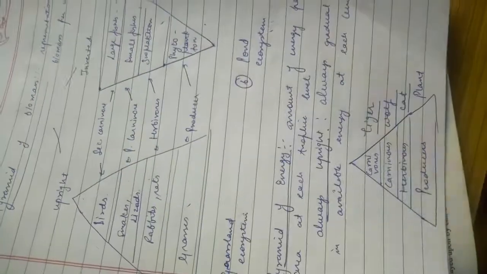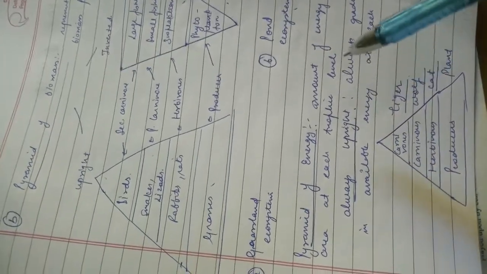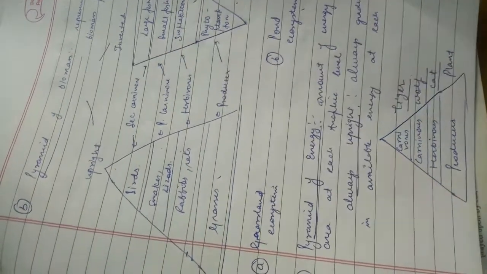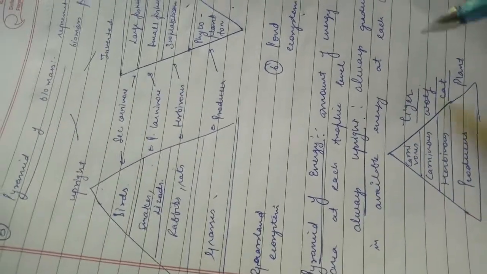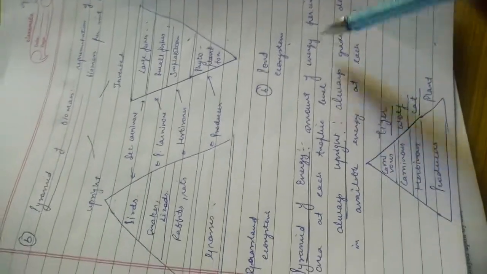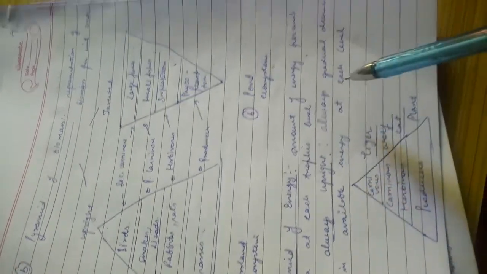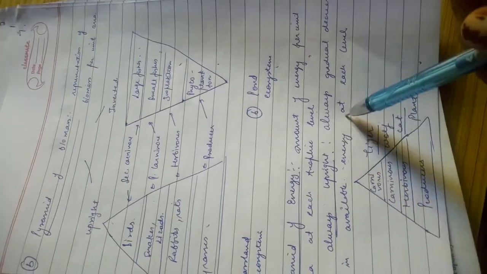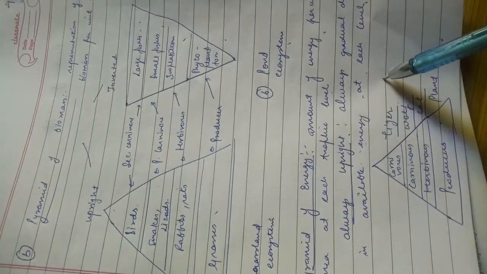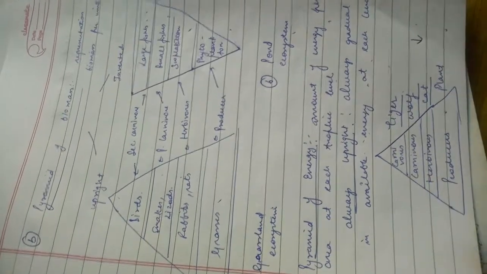Similarly, we have pyramid of energy. The thing to remember is there is only one pyramid that is always upright, and that is pyramid of energy. There is no reversal of energy from carnivore to herbivore. The amount of energy per unit area at each trophic level is always upright, always a gradual decrease in available energy at each trophic level. Producers have more energy than tigers or carnivores. There is a decrease in energy at each trophic level.